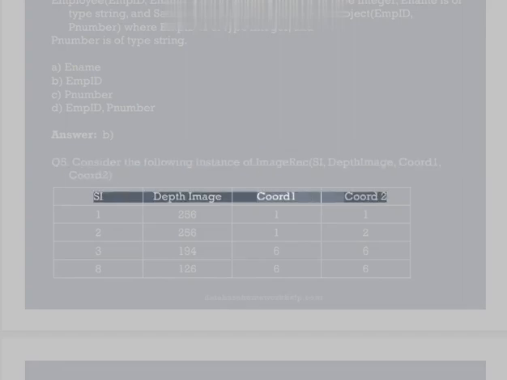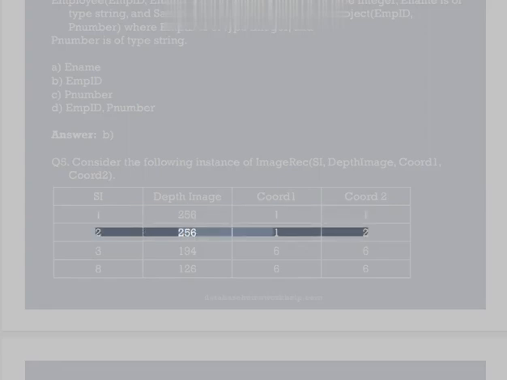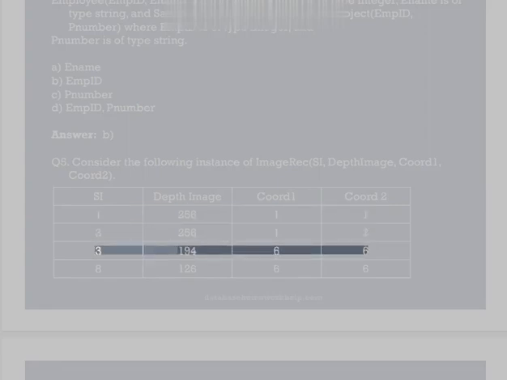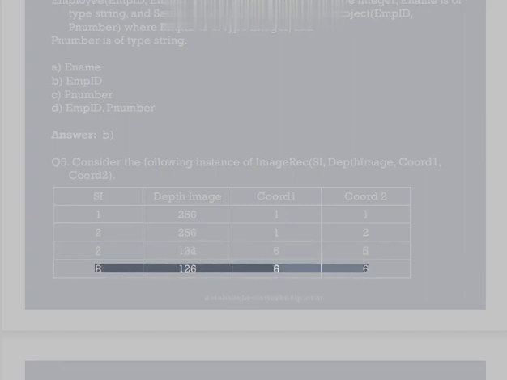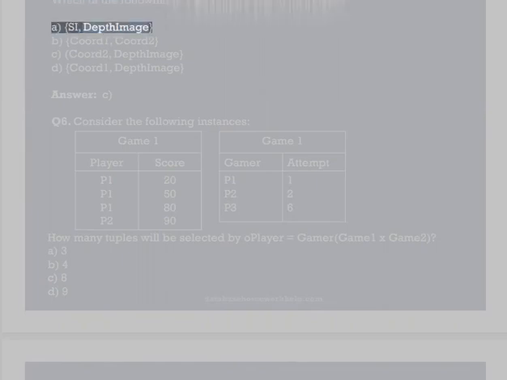Q5. Consider the following instance of ImageRec: SI, depth image, chord 1, chord 2. Rows: 1, 256, 1, 1; 2, 256, 1, 2; 3, 194, 6, 6; 8, 126, 6, 6. Which of the following is a secondary key in ImageRec? A. SI, depth image. B. Chord 1, chord 2. C. Chord 2, depth image. D. Chord 1, depth image. Answer C.